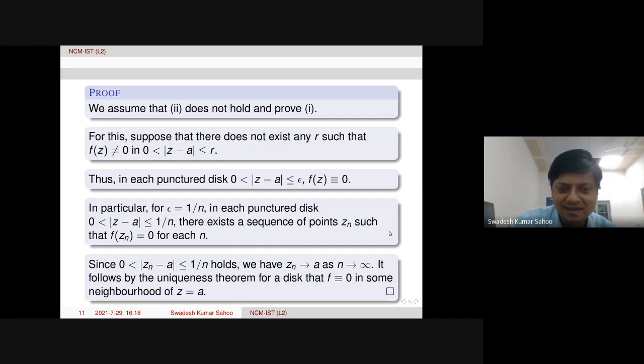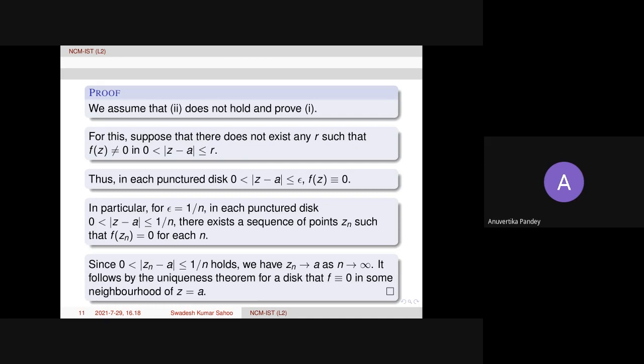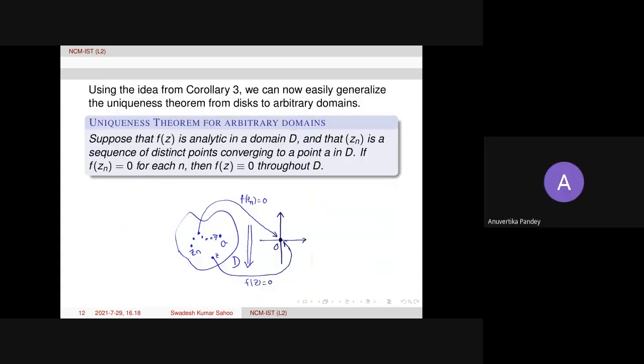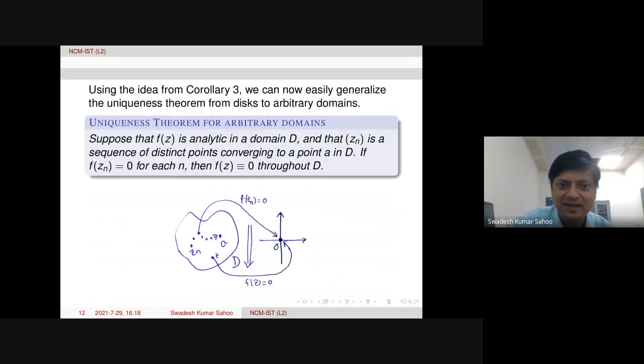Is that an answer, or still not clear? Okay, let me think, I'll ask later. Yes, this is a construction. So one mistake was pointed out that I will clarify. I will just correct it here, the third line, and then probably it will be clear to you. I will write very neatly so that you can understand. Anyway, in general, this sequence has to be inside the domain. Those are actually zeros of function f.